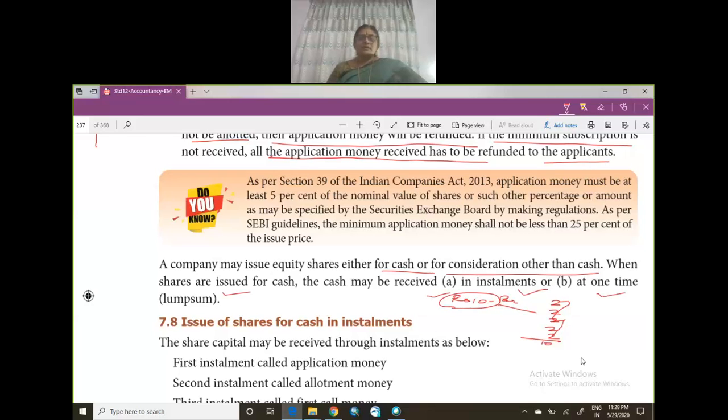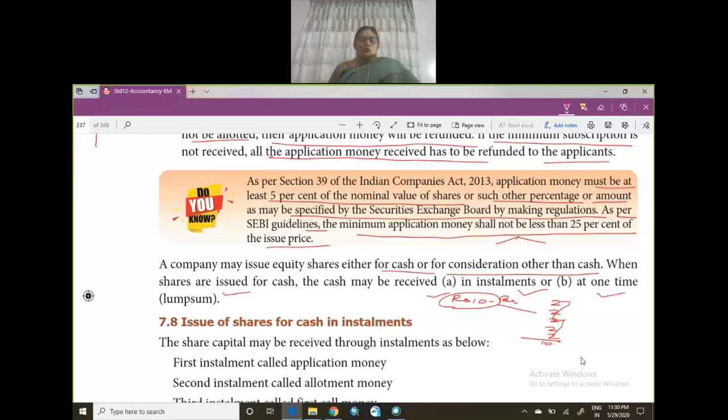Here, as per Section 39 of the Indian Companies Act of 2013, the application money must be at least 5% of the nominal value of the shares or such other percentage or amount as may be specified by the SEBI board by making regulations. As per SEBI's guidance, the minimum share application shall not be less than 25 percentage of the issue price. It should not be less than 25 percentage. I hope you understood.